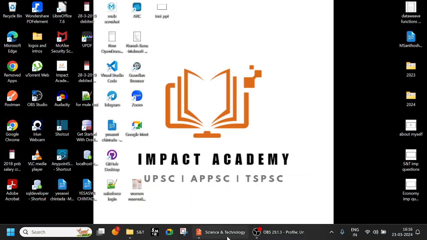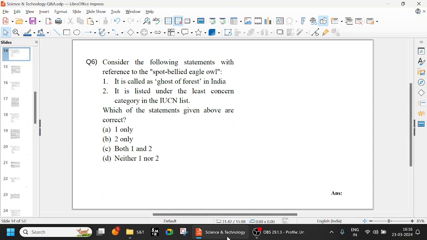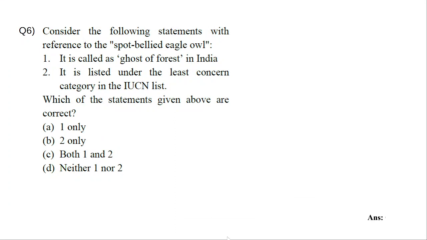Today, let us look at science and technology. Last time we completed up to 5 questions. This time, let us complete from the 6th to the 10th question.